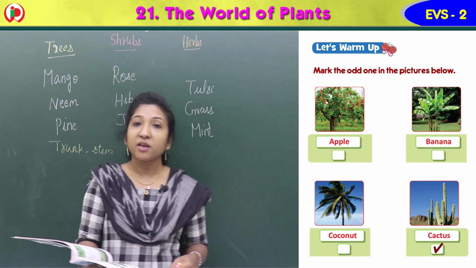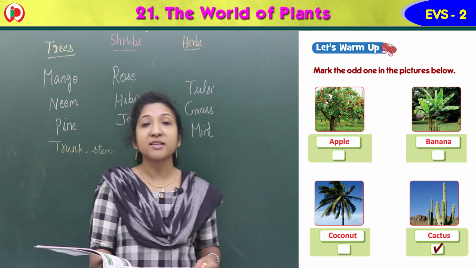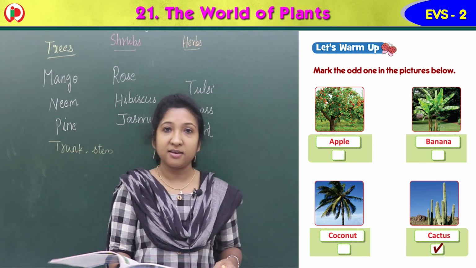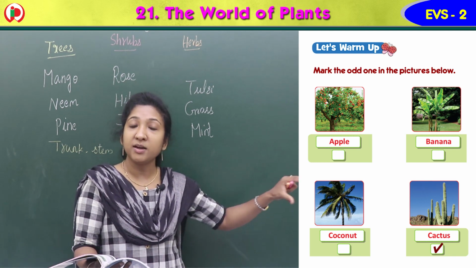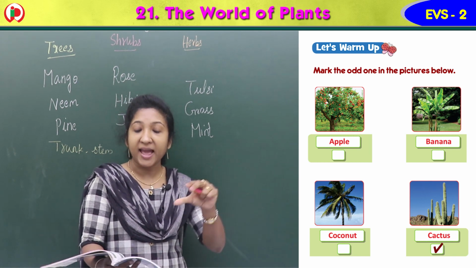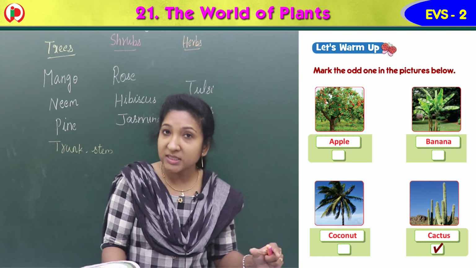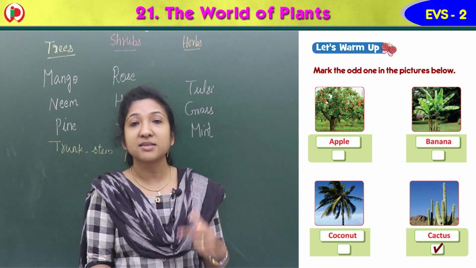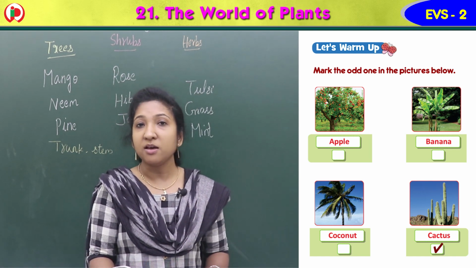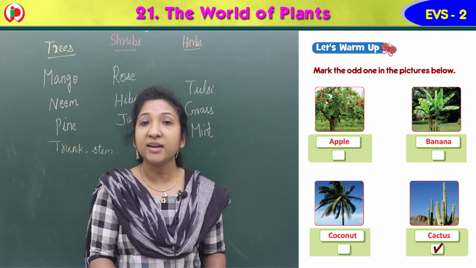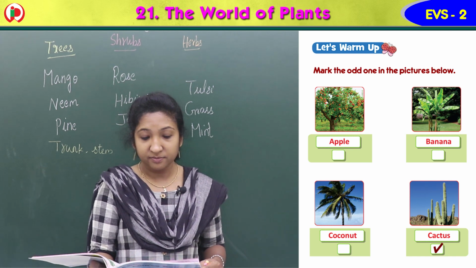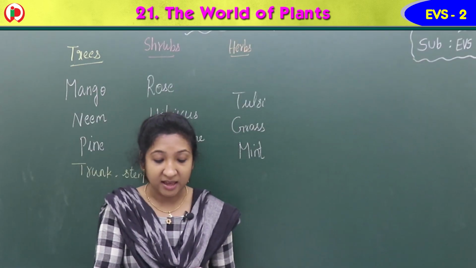It is the odd one which does not belong to these three: apple, banana, coconut. They all belong to the different types of plants and trees, but cactus does not belong to this group. So cactus is the odd one in the picture. Just give a tick mark in the square box. Okay children? Now let's read.